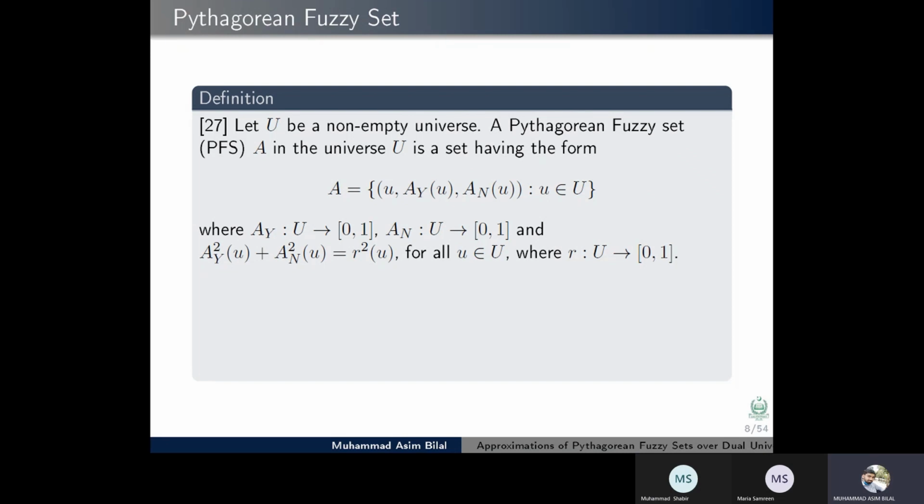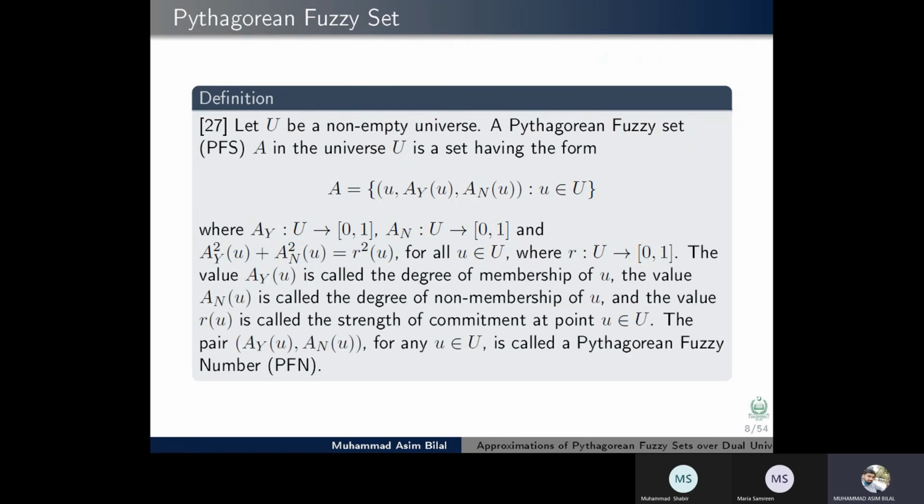Let U be a non-empty universe. A Pythagorean fuzzy set A in the universe is a set having this form, where A_Y is a mapping from U to the interval [0, 1] and A_N is a mapping from U to the interval [0, 1], with the condition that A_Y squared of u plus A_N squared of u is equal to R squared of u for all u belongs to U, where R is again a mapping from U to [0, 1]. The value A_Y(u) is called the degree of membership of u. The value A_N(u) is the degree of non-membership of u, and the value R(u) is the strength of commitment at u. The pair (A_Y(u), A_N(u)) for any u is called a Pythagorean fuzzy number.